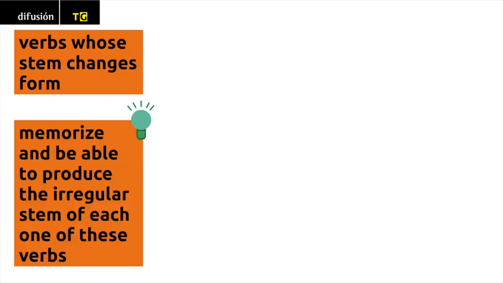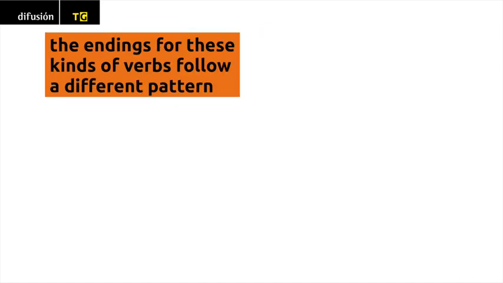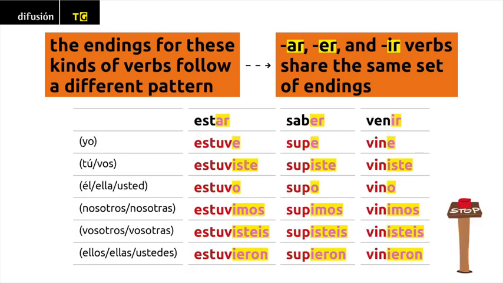In the preterite, there is a series of verbs whose stem changes form. Learners must memorize and be able to produce the irregular stem of each one of these verbs. The endings for these kinds of verbs follow a different pattern, and AR, ER, and IR verbs all share this same set of endings.